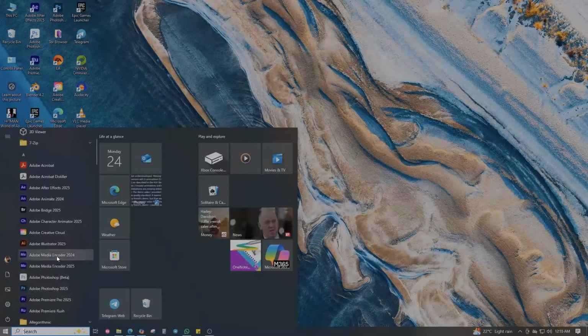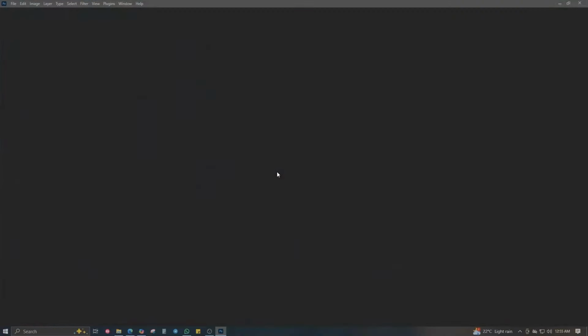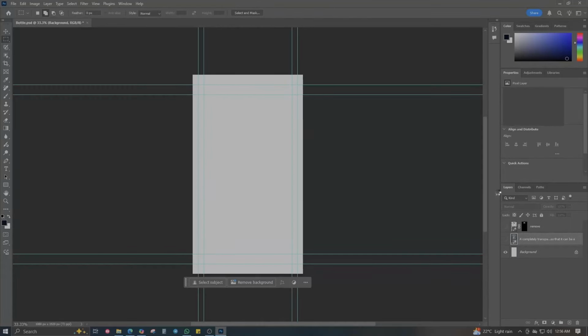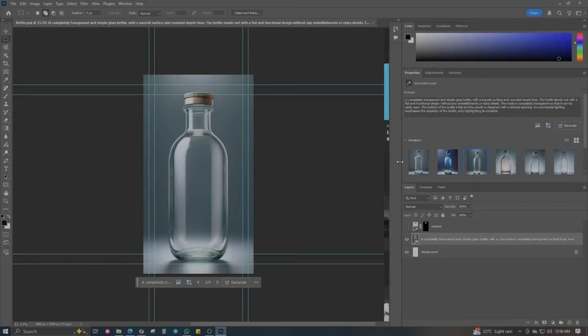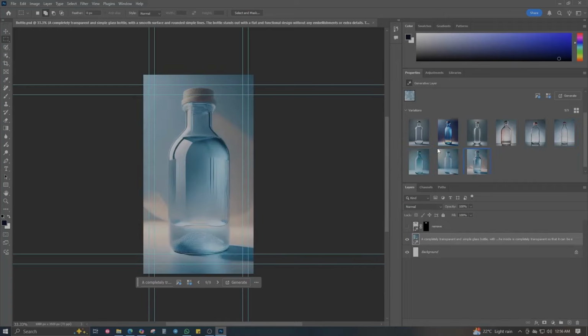Step 1. Open Adobe Photoshop and generate an idea. Start by launching Adobe Photoshop. Input a concept for your product. For this example, we'll use the idea of a transparent bottle. Click Generate to create 3 versions of the design. Select the version you like best.